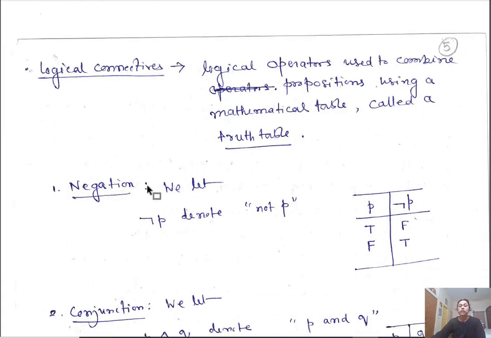So the negation: if P is a proposition, the negation of P we denote by this. These are standard notations. We are going to follow these throughout the course. So for negation of P, the truth table is: P is true or false, and the negation of P is simply not P. That means this is false, this is true.